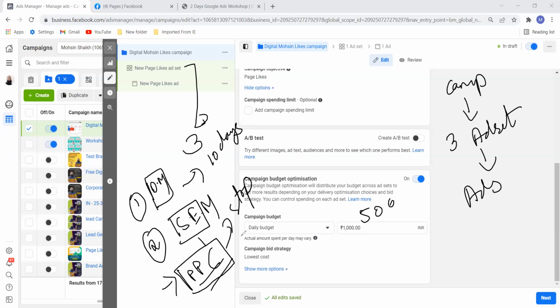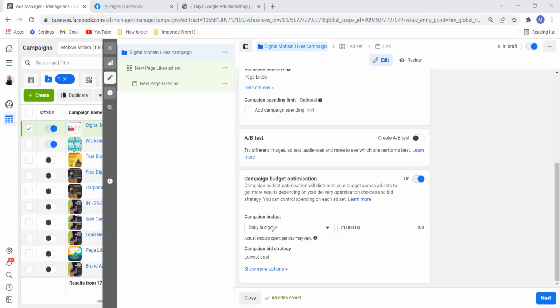For testing purposes, we have to do this. If we see that an ad is not performing, we will stop it and go with the better ones. We will study this in detail, don't worry about it. So your daily campaign budget is important if you are setting different ad sets.